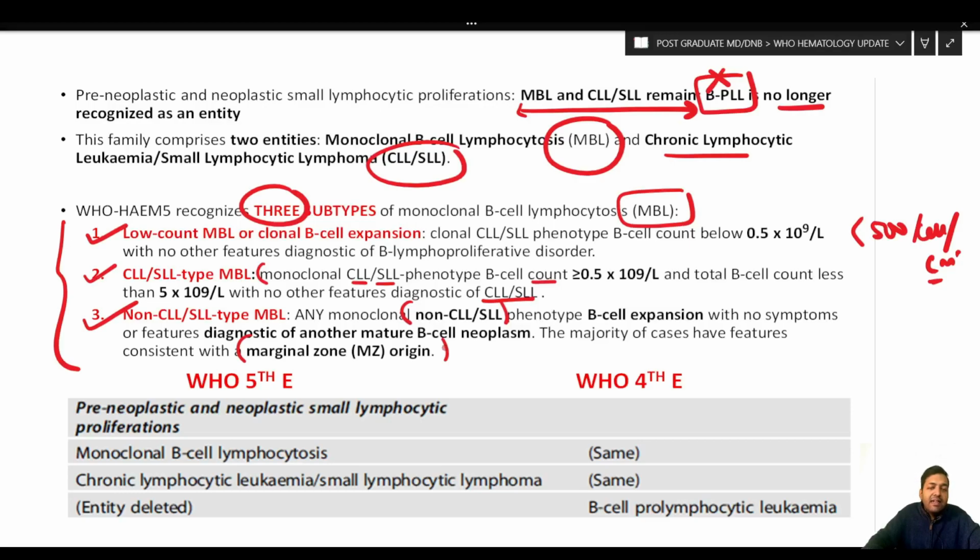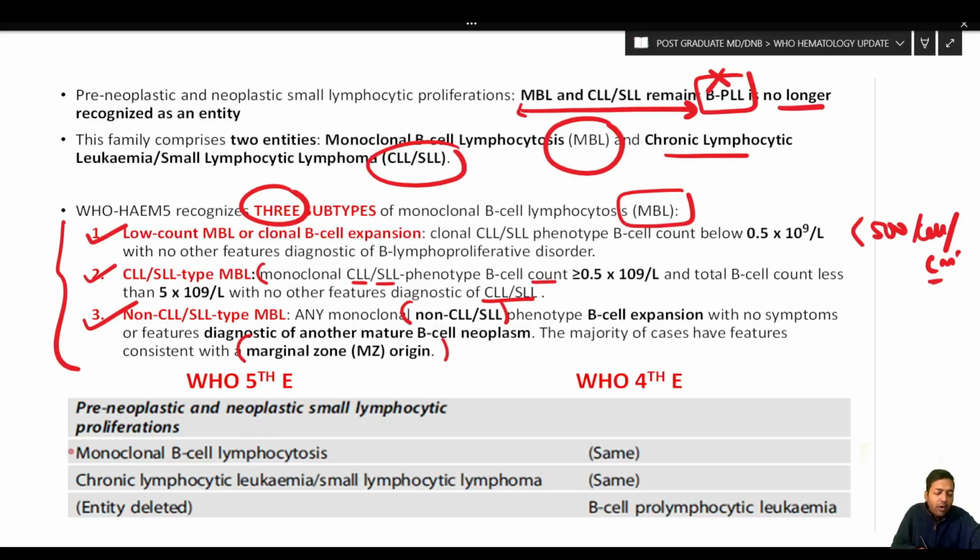And non-CLL, SLL subtype MBL are not immunophenotypically similar to CLL, SLL, and over here they do not have any symptoms of any other mature B cell neoplasm, and the majority of these cells have features consistent with marginal zone origin. Okay, so let us see what has happened over here in the 5th edition.